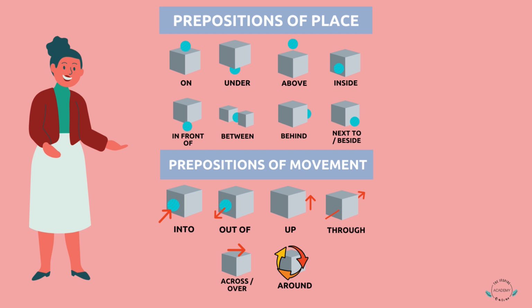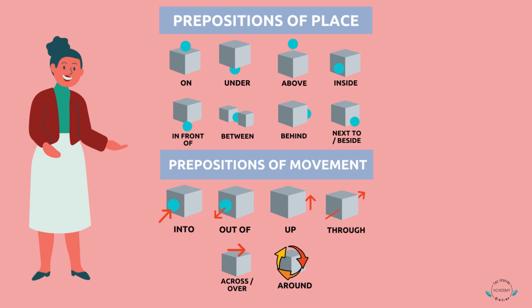Here are some examples. Prepositions of place: on the box, under the box, above the box. The ball is inside the box. The ball is in front of the box. The ball is between the box. Sometimes you could say the ball is in between the box. The ball is behind the box. The ball is next to the box. The ball is beside the box.